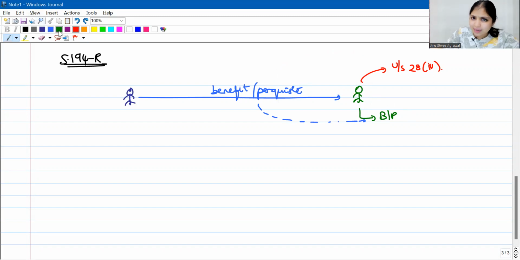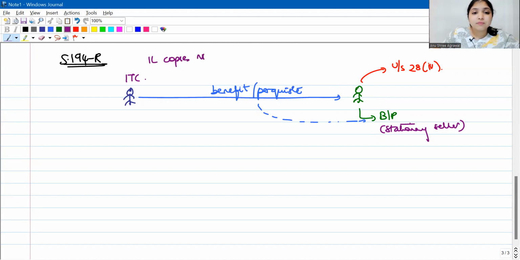Let me give you an example first to help you understand this concept. Let us say this person, Mr. Green, was a stationery seller. Okay? And ITC gave this stationery seller a deal. This person, Mr. Blue, let us say ITC, they gave a deal to Mr. Green, the stationery seller, that listen, if you are able to sell 1 lakh copies of Classmate notebooks, then we will give you 1 gold coin.